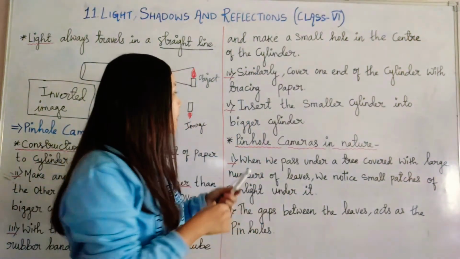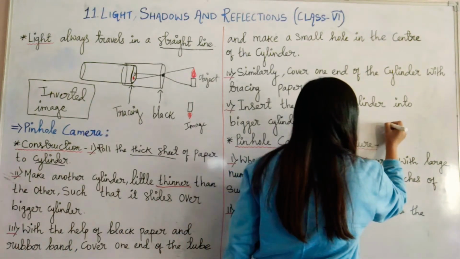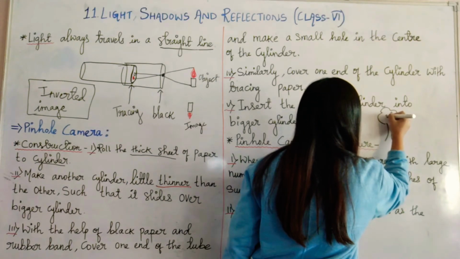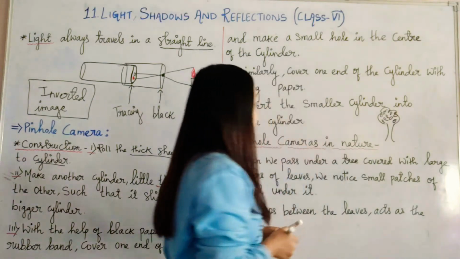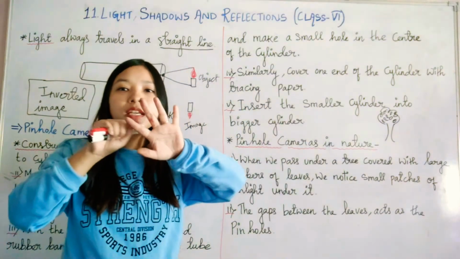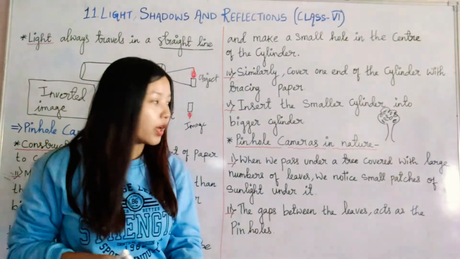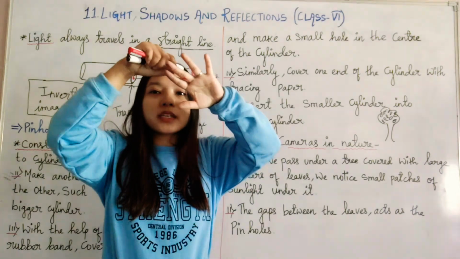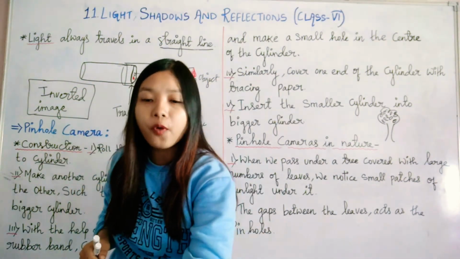Let's say there is a big tree filled with numerous small leaves. Through the gaps between the leaves, the sunlight will fall on the ground, right?